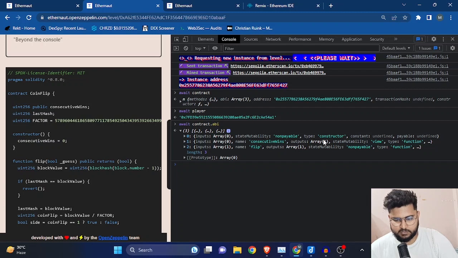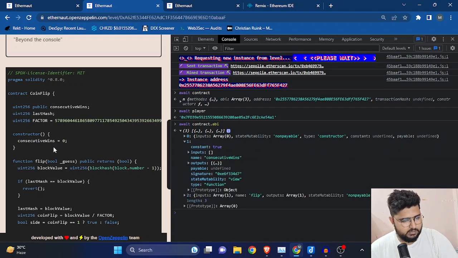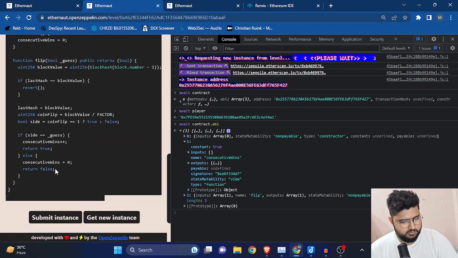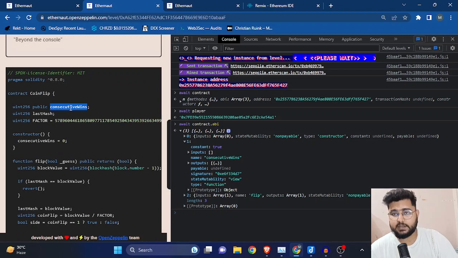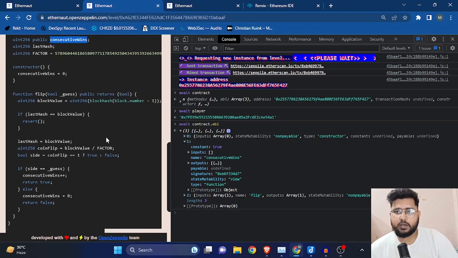We have this constructor function, we have this consecutiveWins, which is not a function, I guess. No, consecutiveWins is just a state variable that is initialized to 0, and every time you keep on guessing the right number, it'll increment by 1. So this is what it is.